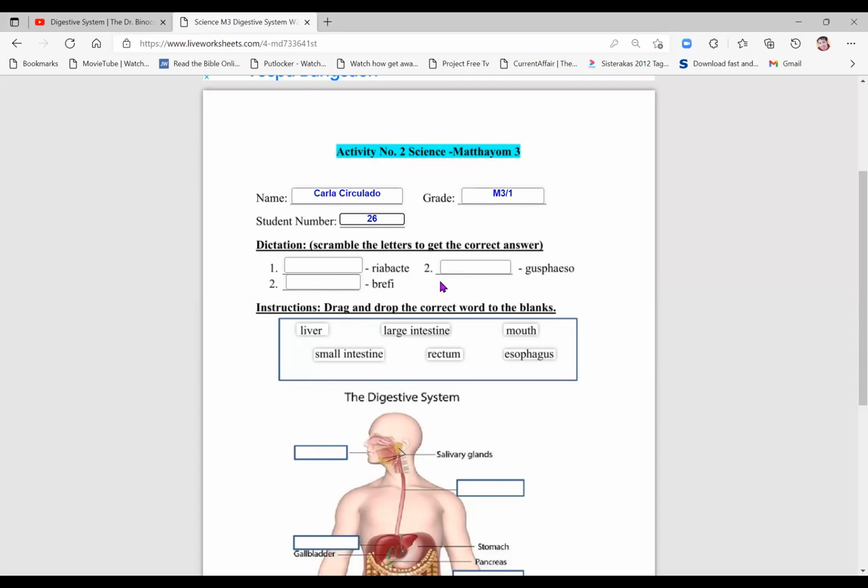And did you remember the dictation? We have 3 words only. Bacteria, fiber, and esophagus. So you need to type the correct answer here. For example, number 1, bacteria. And just answer the 2.